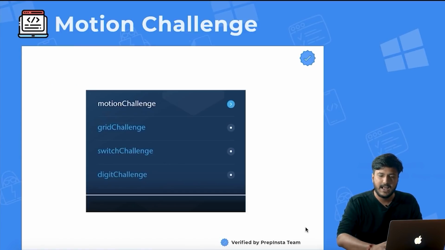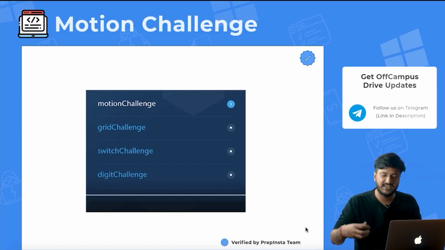So let's go ahead and start with the gaming part of this. There are 4 typical sections. The first one is called motion challenge, then there is grid challenge, then switch challenge, then digit challenge.